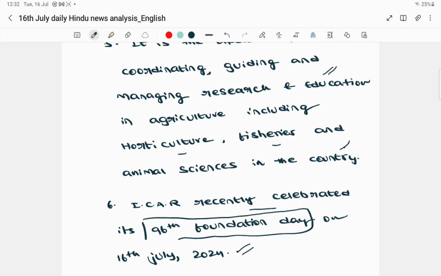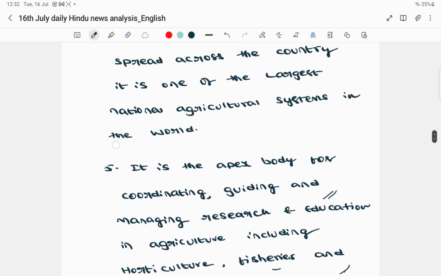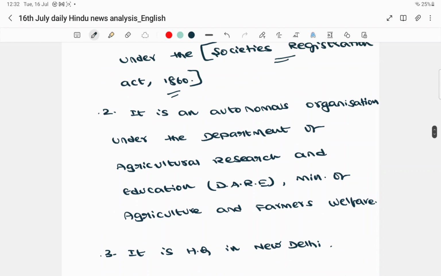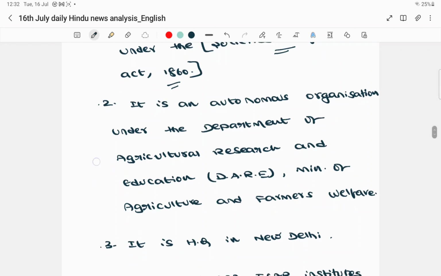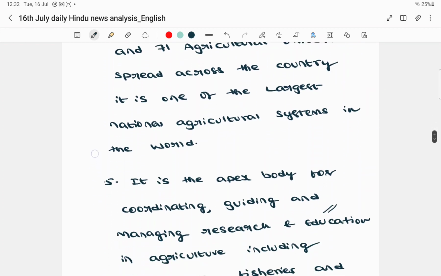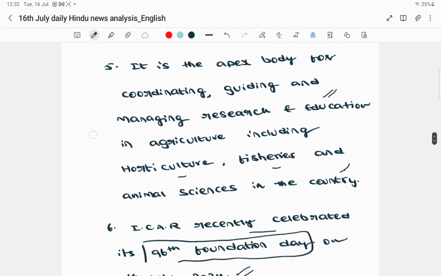And the second important statement: it is headquartered in New Delhi. That is the second important point you need to know. And which ministry does it come under? Since it is related to agriculture, it comes under the Ministry of Agriculture, but specifically the Department of DARE, which means Department of Agricultural Research and Education. Yes, so these are the important points associated with the Indian Council of Agricultural Research.